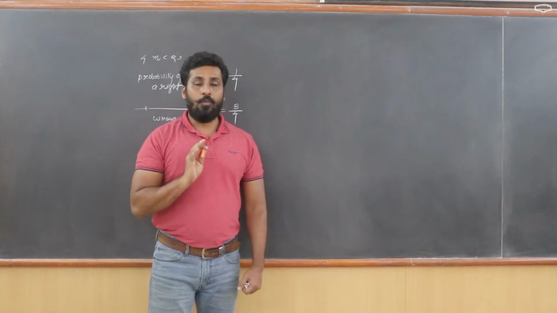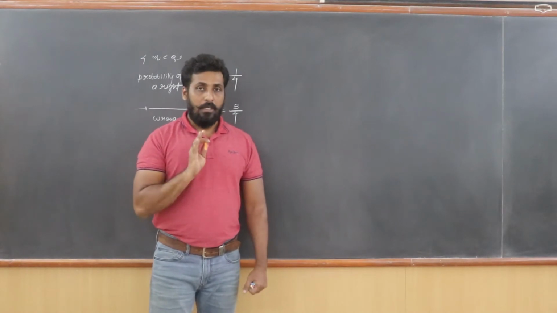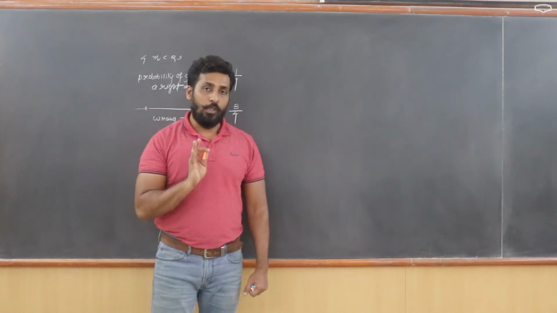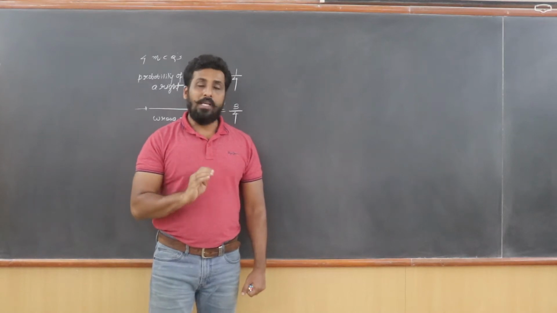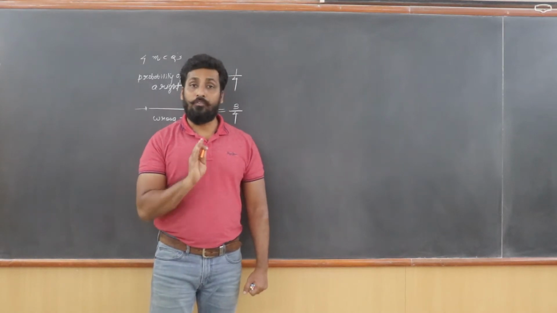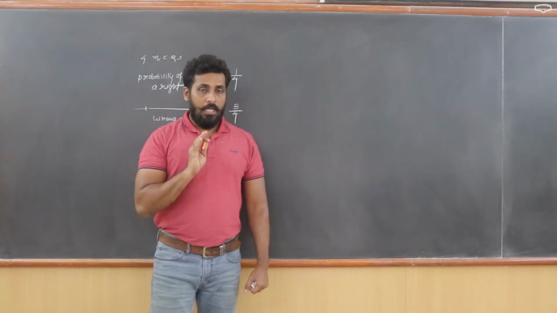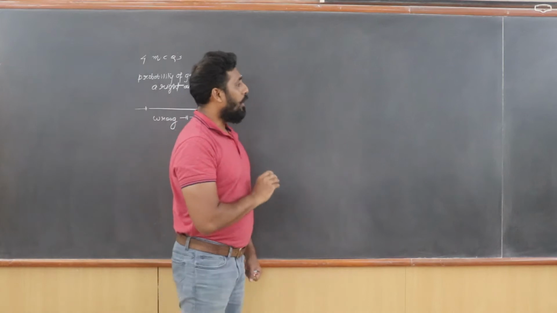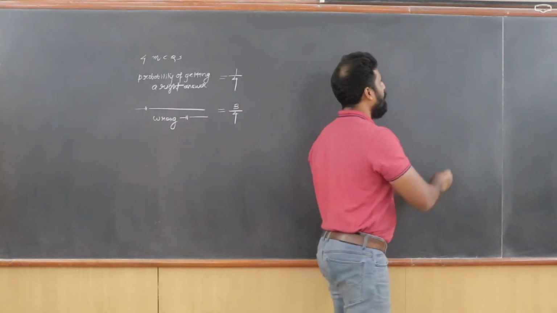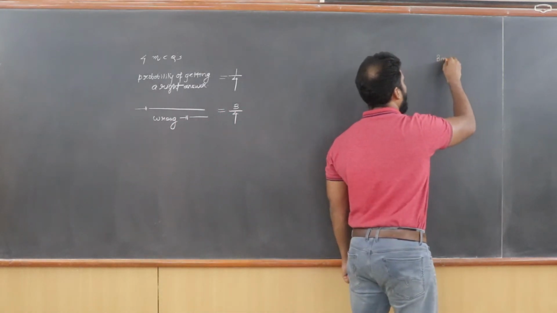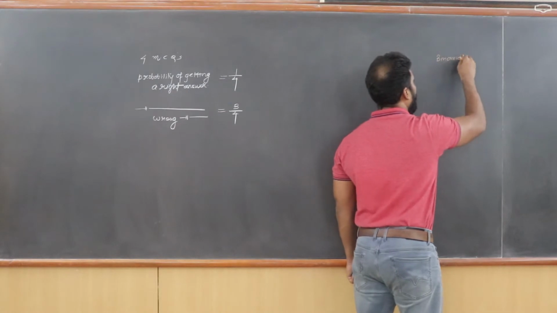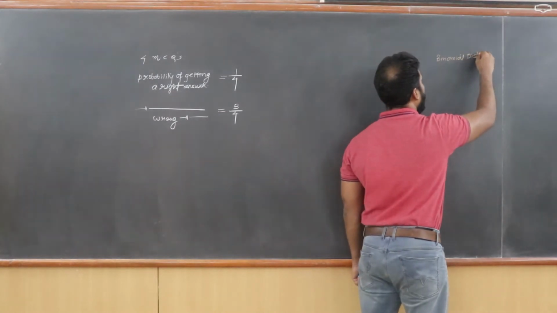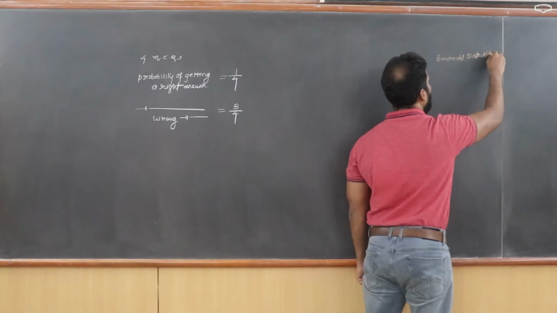Now people always remember, while learning probability distribution, there are 3 different types of distribution that you want to understand. Our today's lecture will be entirely focused on the first type. The first one is called binomial distribution.